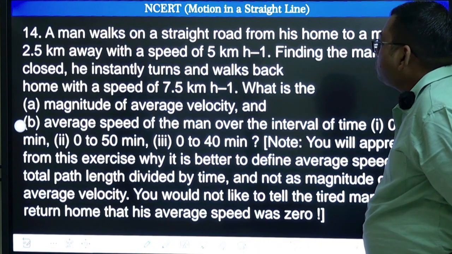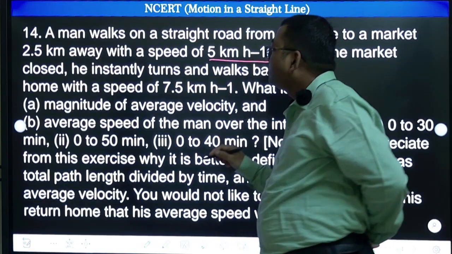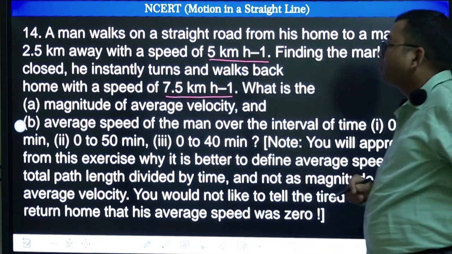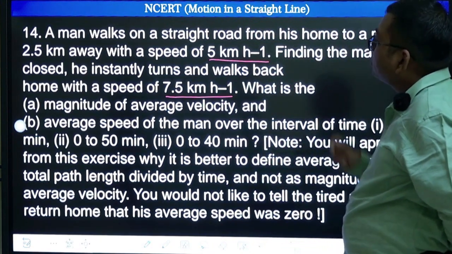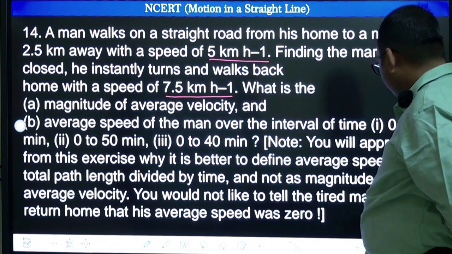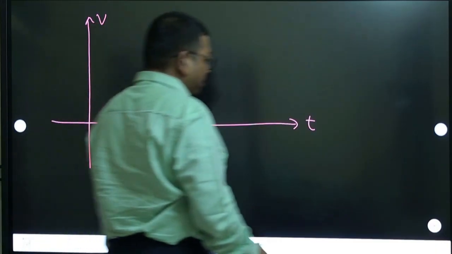So what is given here? The speeds are given here, right? Speeds are given, and distance is also given, right? So can we draw a velocity time graph? Let us draw a velocity time graph.